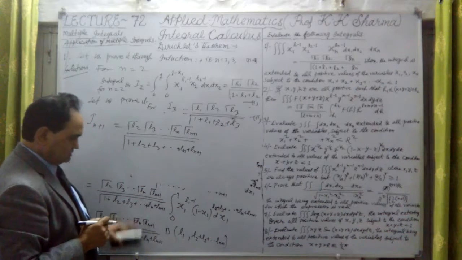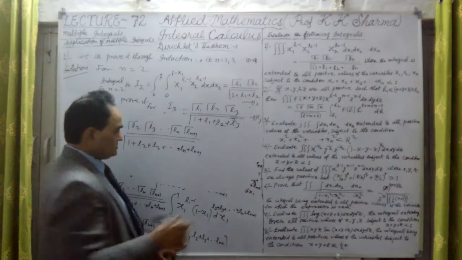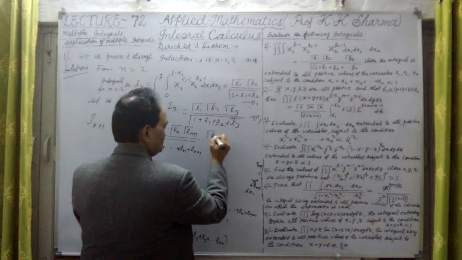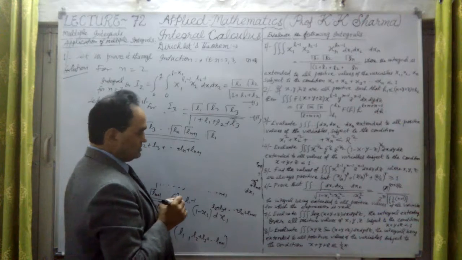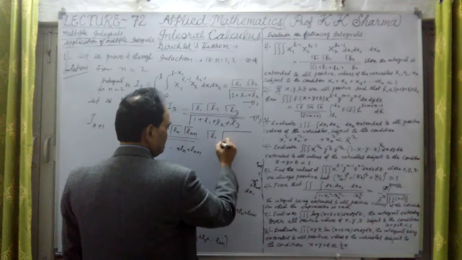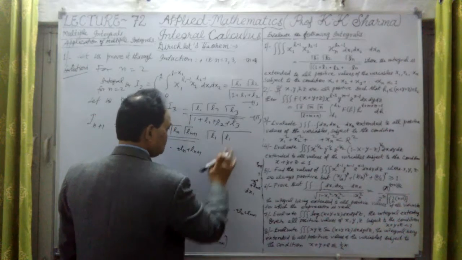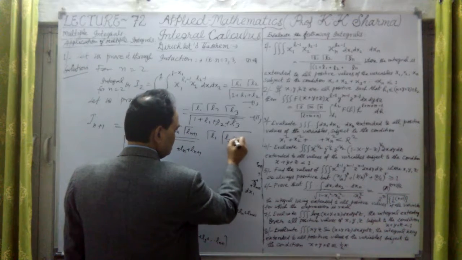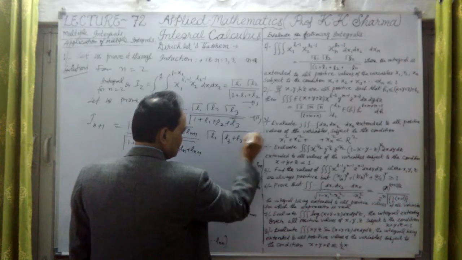This last one is the step. Now this beta L1 is nothing but gamma L1, and this value is L2 plus L3 and so on, and this is gamma of L2 plus L3 plus and so on up to Ln plus 1.